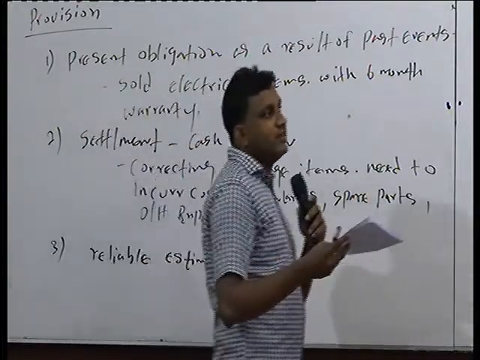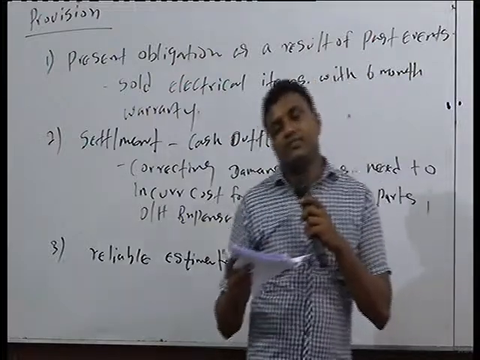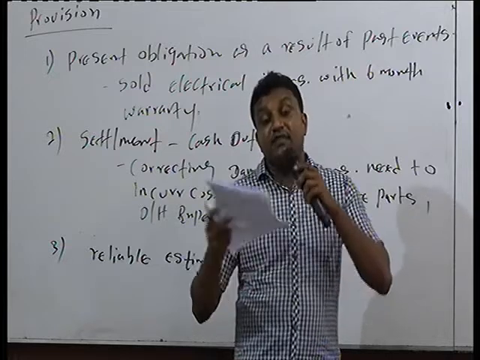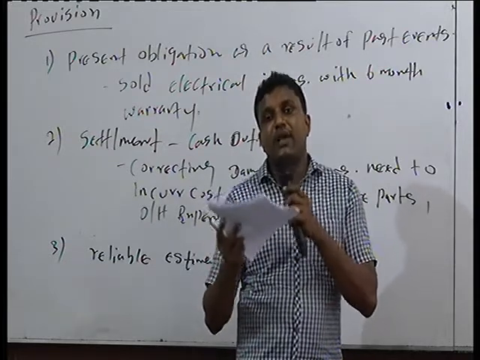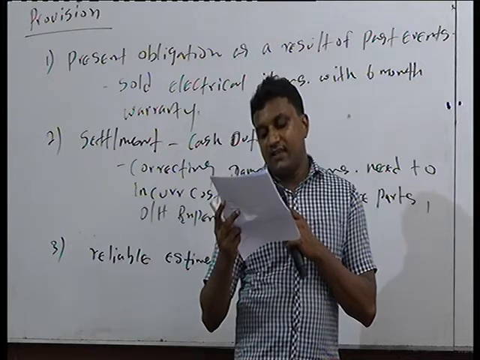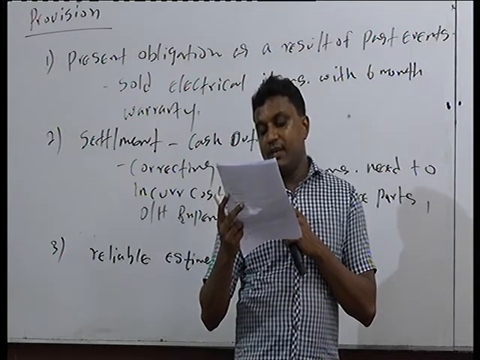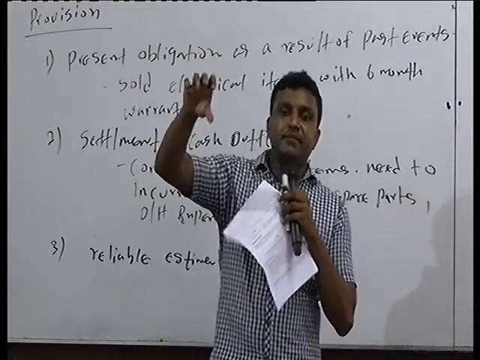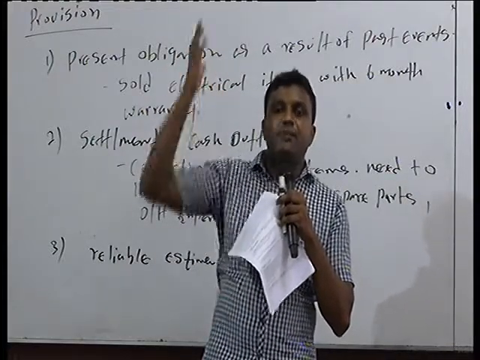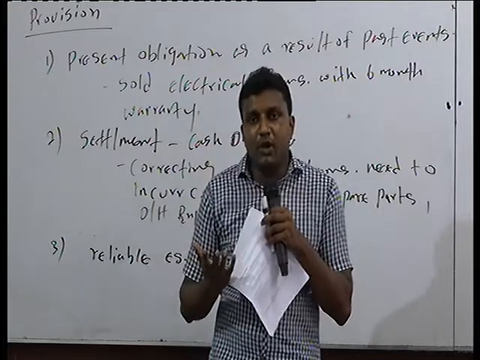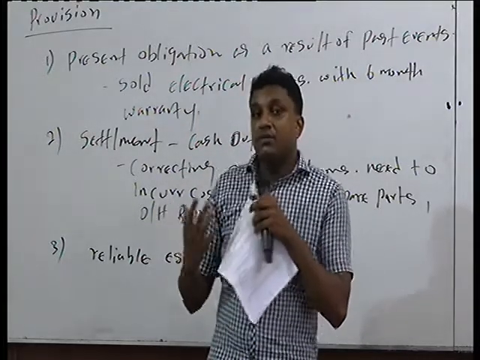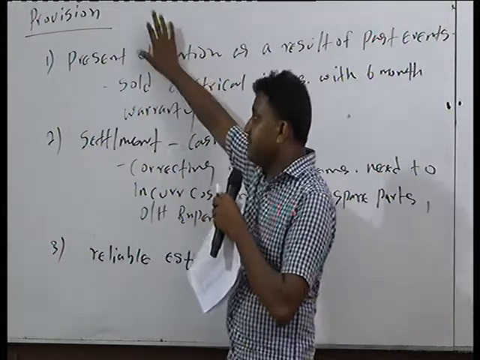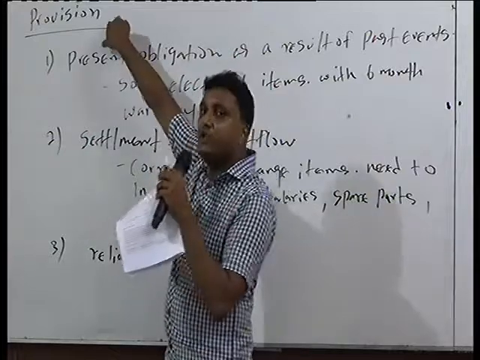Let's see now, during the period we assume that you have sold 100 items. Out of these 100 items, 20% become major defects. Then what is the value of this? How to value this 20% repair cost? It says the total repair cost of damaged equipment is equal to 40% of the sale value. Based on our past experience, the actual amount we don't know. We are going to make a reliable estimate for our warranty cost, because the standard says only if these three conditions are satisfied can you make a provision.